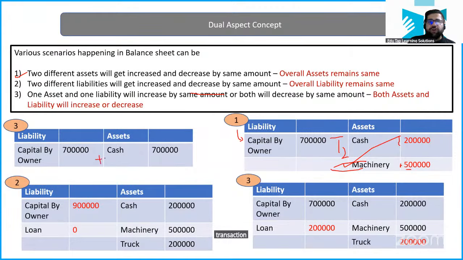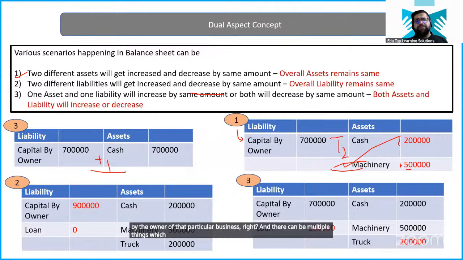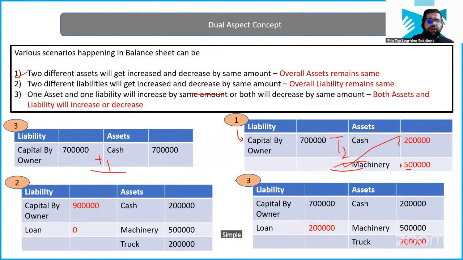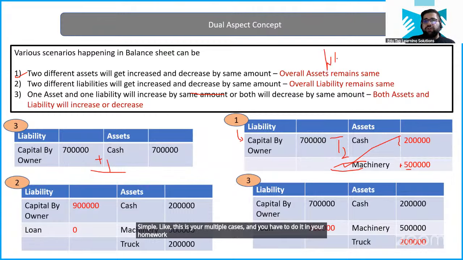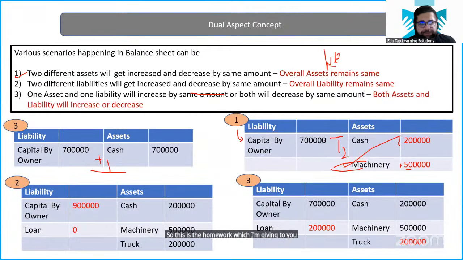Transaction number one was what? That capital has been brought in by the owner of that particular business, right? And there can be multiple things which are happening. Simple. This is your multiple cases and you have to do it in your homework. So this is the homework which I am giving to you. Will all of you do it?